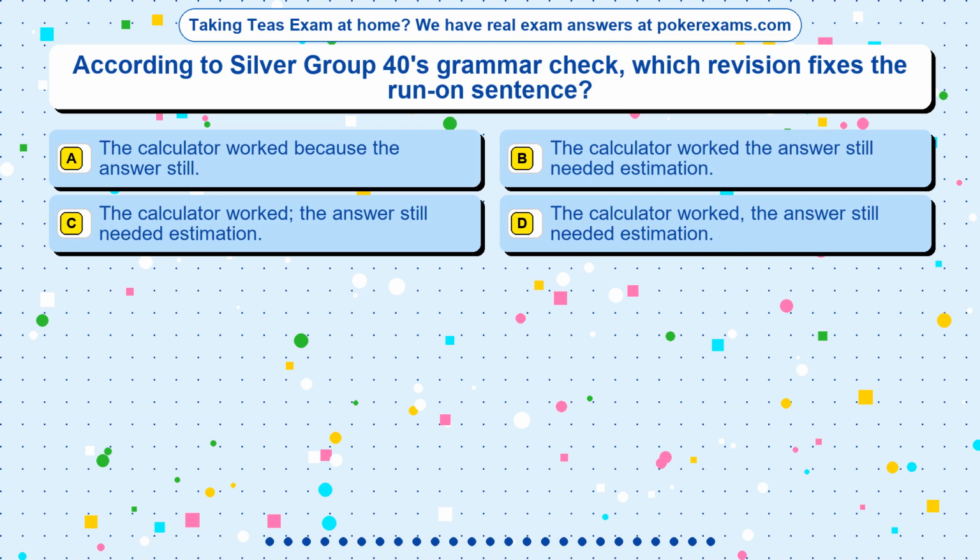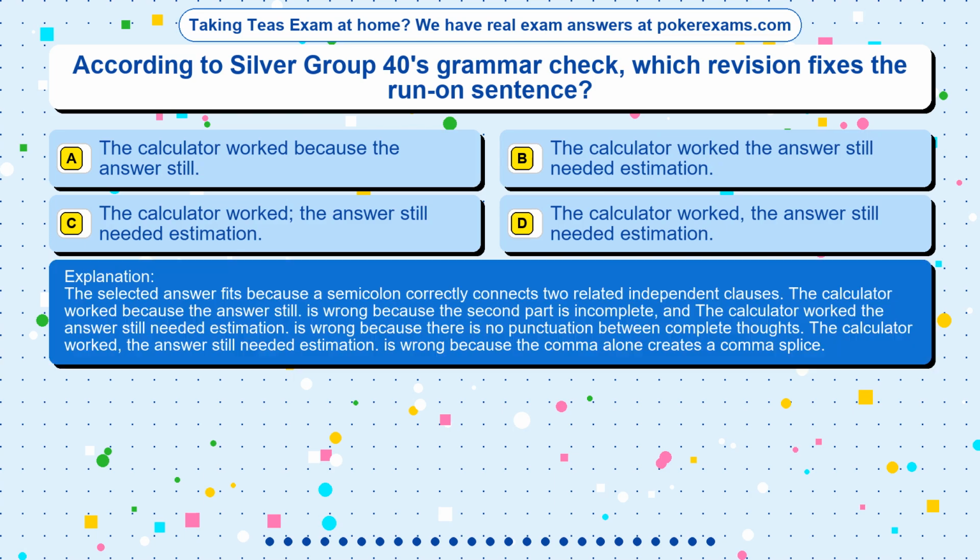The correct answer is option. The selected answer fits because a semicolon correctly connects two related independent clauses. The calculator worked because the answer still is wrong because the second part is incomplete, and the calculator worked the answer still needed estimation is wrong because there is no punctuation between complete thoughts. The calculator worked, the answer still needed estimation is wrong because the comma alone creates a comma splice.